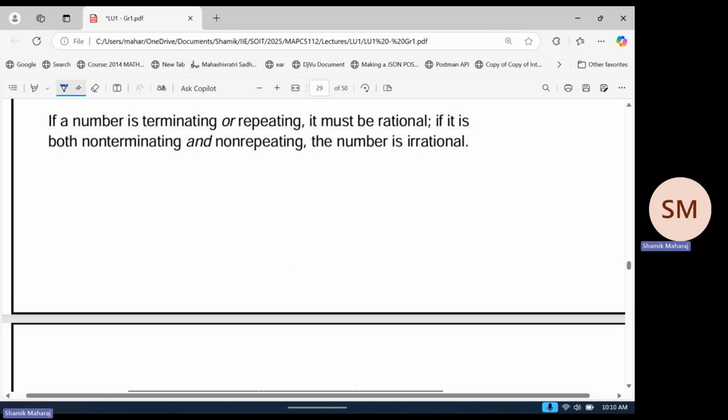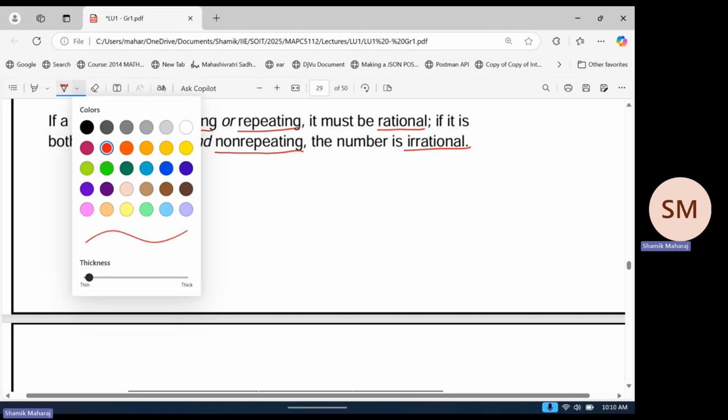Let me highlight some points here, in red. If a number is terminating or repeating, then it's rational. If a number is non-terminating and non-repeating, it's irrational. So what do we mean by terminating and repeating? Maybe I should give you guys some examples. When I say terminating, I mean a decimal.